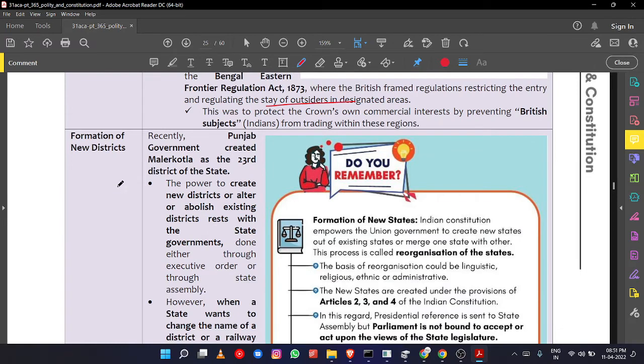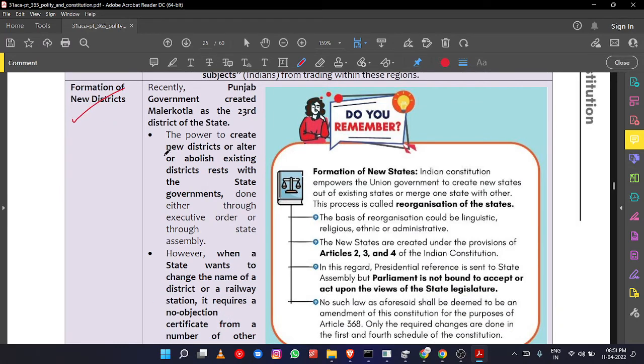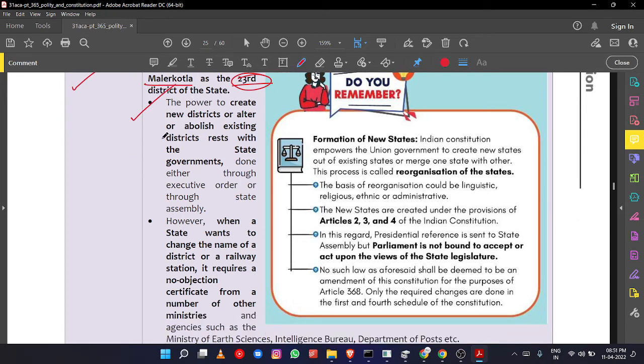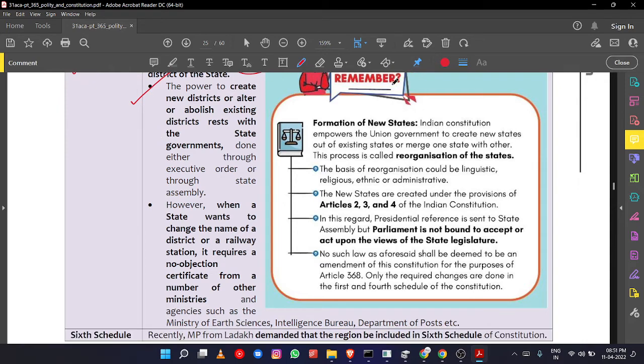Okay, so the next is about formation of a new district. How to create a new district? For example, recently the Punjab government has created the Maler Kotla district, that is the 23rd district in the state. What is the constitutional provision, how can it be done, by using which law? The power to create a new district or alter or abolish an existing district rests with the state government. Only state governments can do that. It can be done either through an executive order or through a law passed by the state assembly.